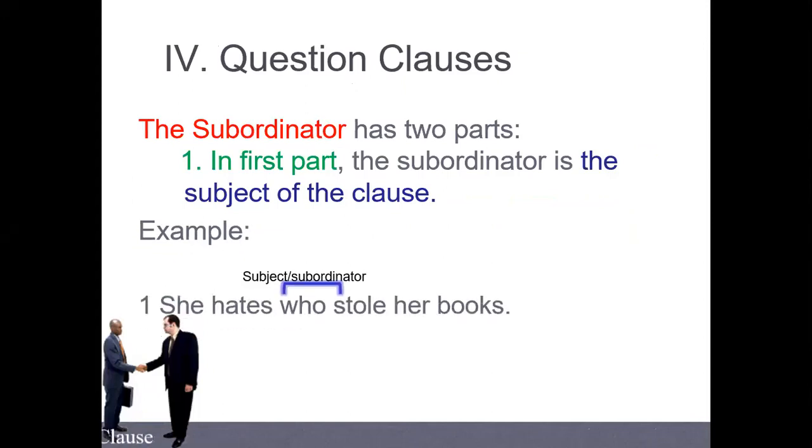Example: she had who stole her book. So this one, we call what? Object or subject, everybody? Here, she had who stole her book. We call what? Object, teacher. Who here is the subject, but it comes after the word had, right? So the whole sentence here, who stole her book, we call what? Direct or indirect? Direct object. Okay, don't forget that.